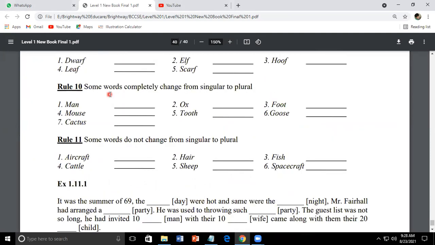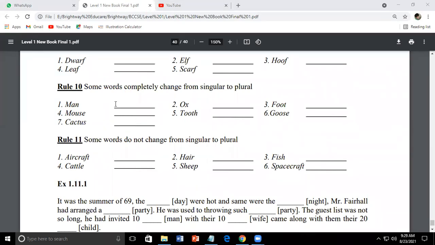So friends, here we can see we have rule number 10, which says some words completely change from singular to plural. Now, what do you mean by this? Earlier, till rule number 9, we have seen that there are some additions to the word that we add at the end of the word when we are trying to make them plural. But in rule number 10, we will see that the words will completely change.